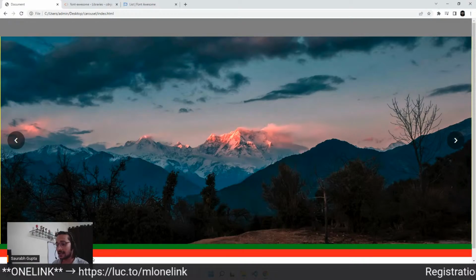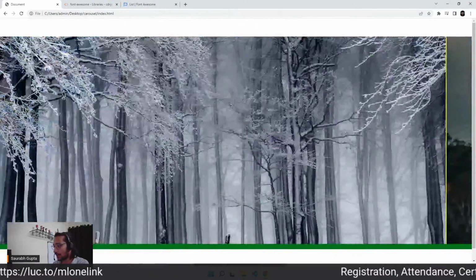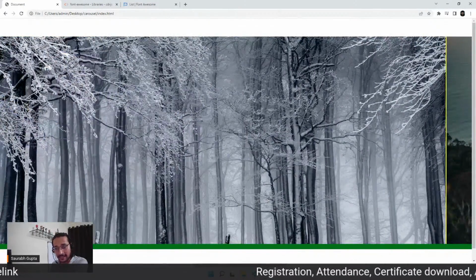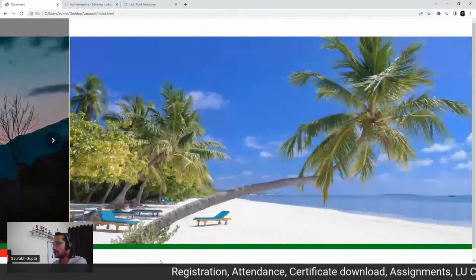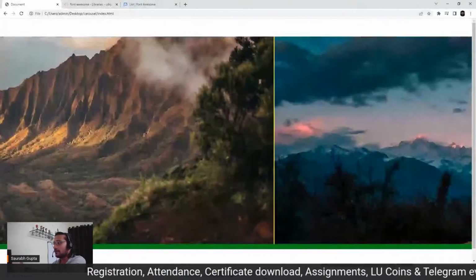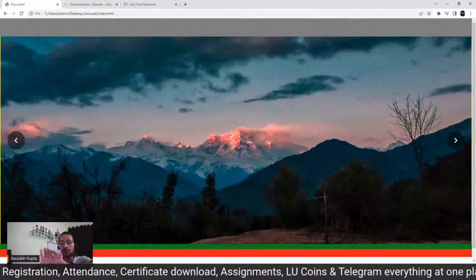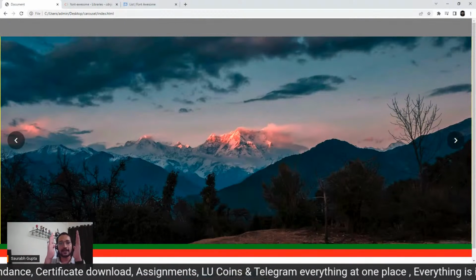Now understand, guys. The slider is this whole green one. That green area contains these 5 images: 1, 2, 3, 4, 5. But the green is the long sheet here, and this is the parent.